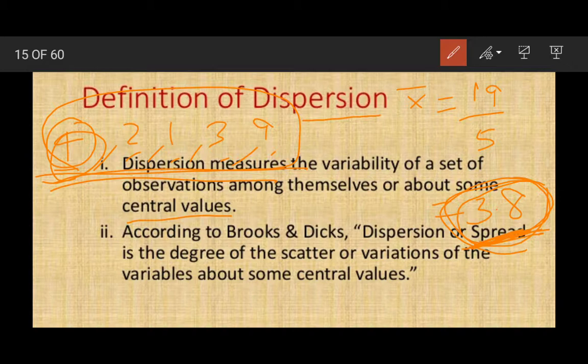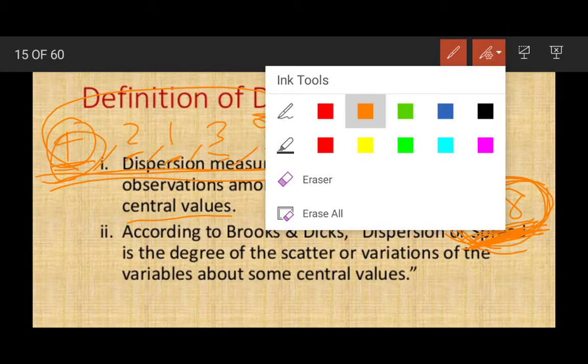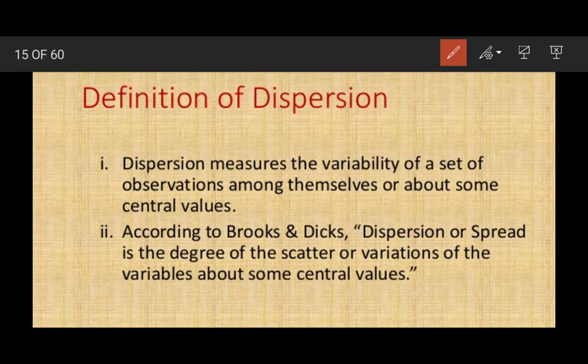So basically we are interested in the spread of data from this central value: 4 from this x bar value, 2 from this x bar value, 1, 3, and 9 from this x bar value. To find the spread of each value from the central value, we are going to apply the concept of dispersion.